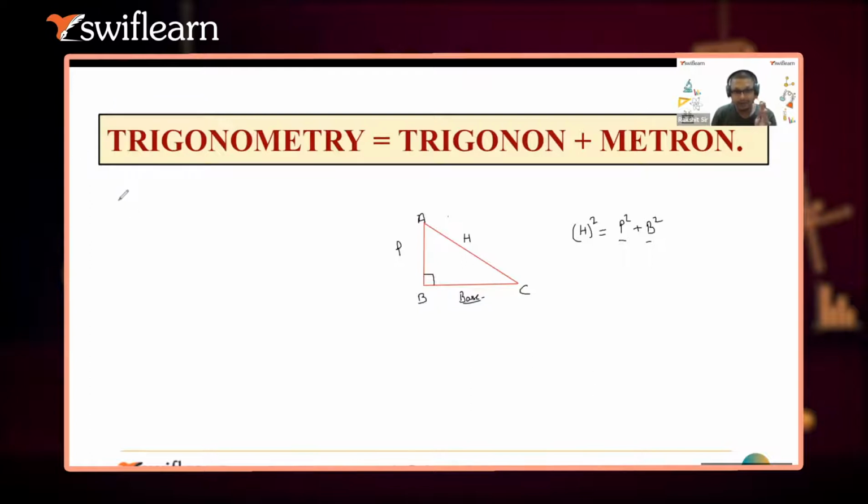Because trigonometry says that there is no need for both the other two sides. If I say broadly, there are three sides and three angles. Of course, if I'm talking about a right angle triangle, one thing is always given to me, the right angle. That is of no use, to be honest, to me. So apart from that, five things, if any one thing is given to me, how will we find out the rest of the things? That is basically what trigonometry is all about up to 10th class.